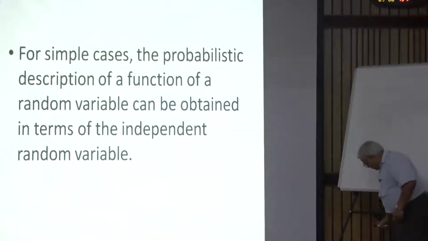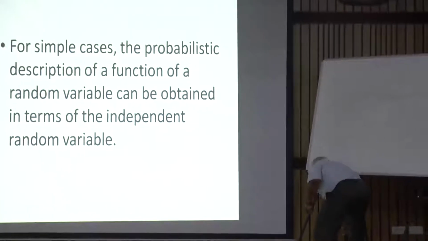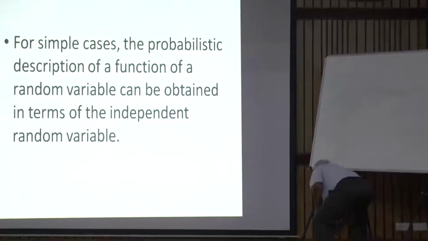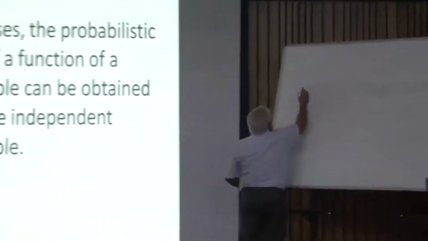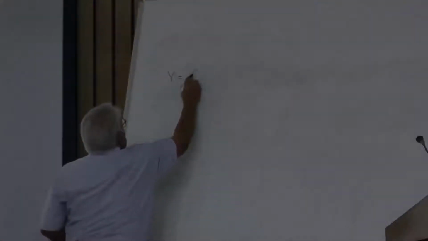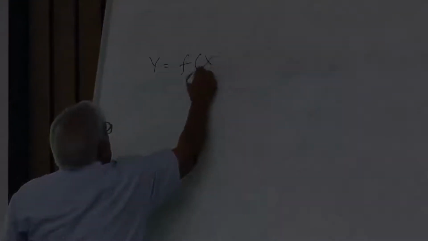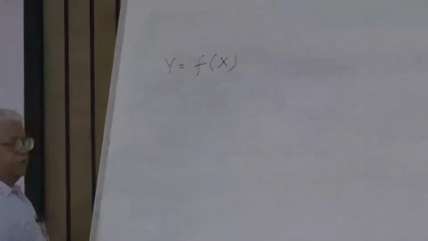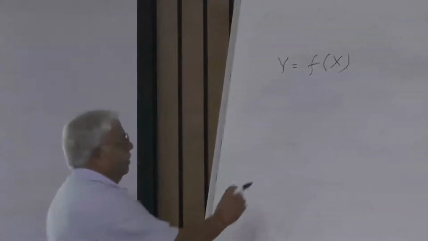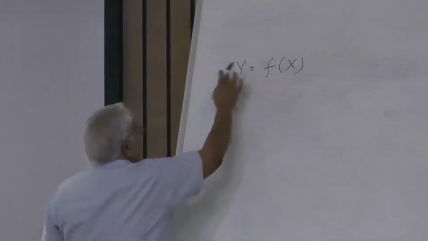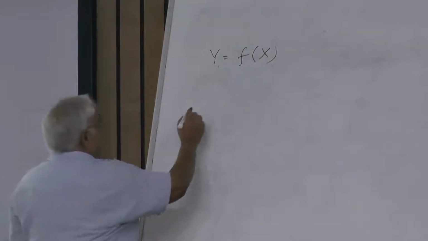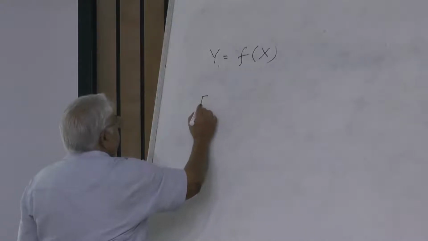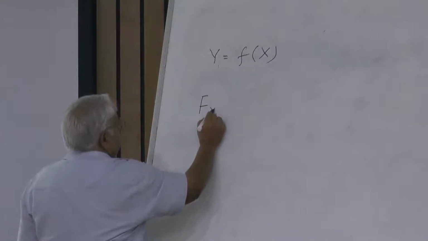So in that context, consider some y as a function of a random variable x, for which we have some description given to us. As x is random, this is also going to be random. Now, can we define the distribution function for y?